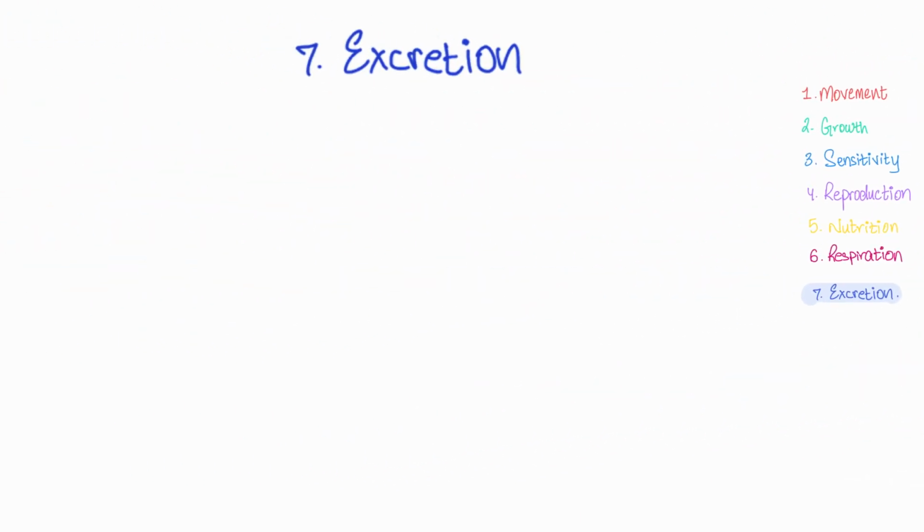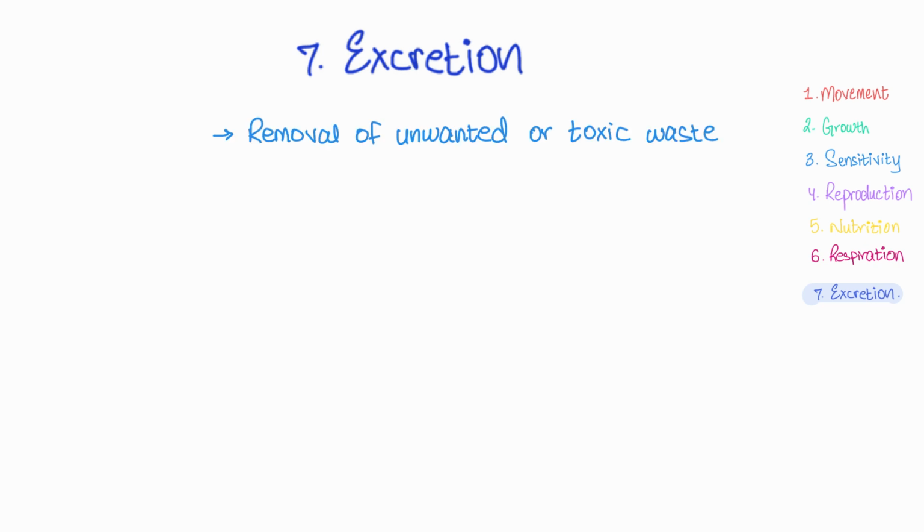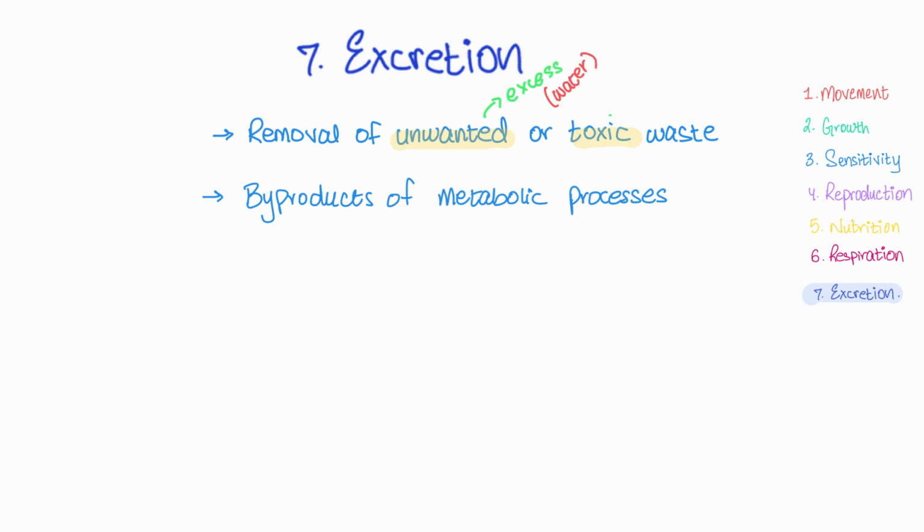Alright, last but not least, excretion. This by definition is the removal of unwanted or toxic waste, which is made up of the byproducts of metabolic processes within the body of an organism. Lost me? Don't worry, let's break this down. Let's first talk about the difference between unwanted and toxic waste. So unwanted is something that isn't necessarily harmful towards the body, it's just there in excess or it's just extra, like water. Toxic, however, is something that is obviously harmful towards our body, right? It's in the word. Like urea, for example.